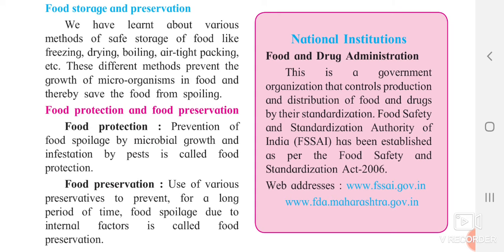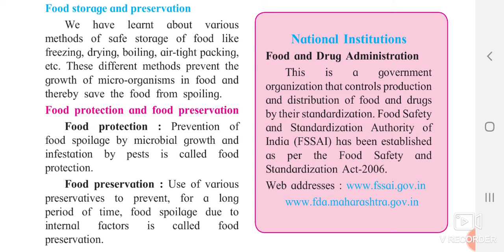We have seen about the preservation of it. Now here there are two definitions, that is food protection and food preservation. Protecting food means what? You are keeping the food safe from the growth of microorganisms. So preventing the food from microbial growth is said to be food protection. And food preservation means what? In this process you are using preservatives to keep the food safe for a longer period of time.